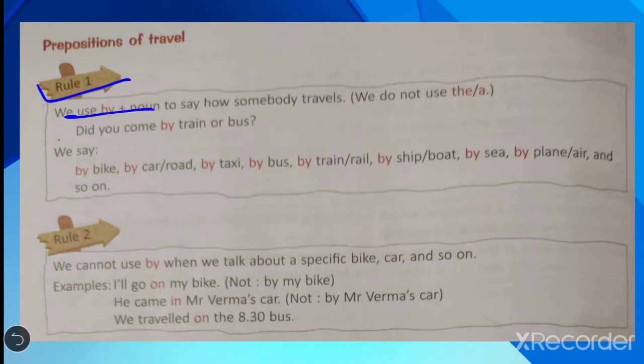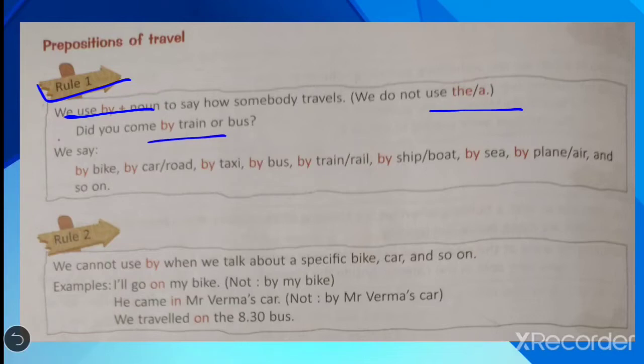We use by plus noun to say how somebody travels. We do not use the or a article here. So for travel, how somebody travels, for that we have to use by. Did you come by train or bus? How did the person come here? By train or by bus? How does the person travel? By train, by bus, by aeroplane, etc.